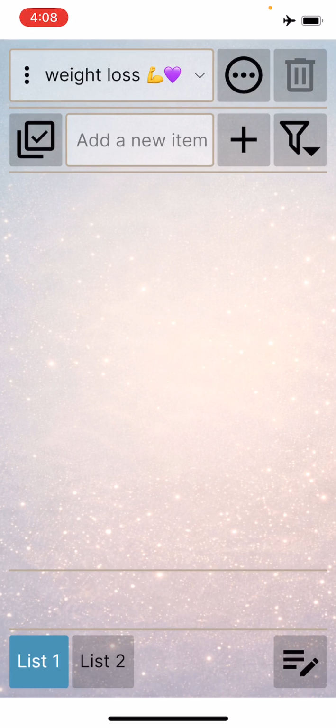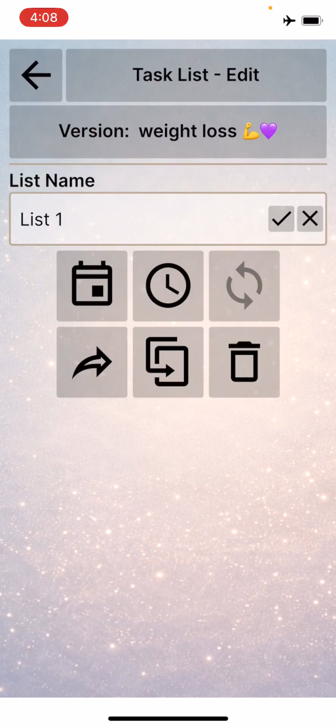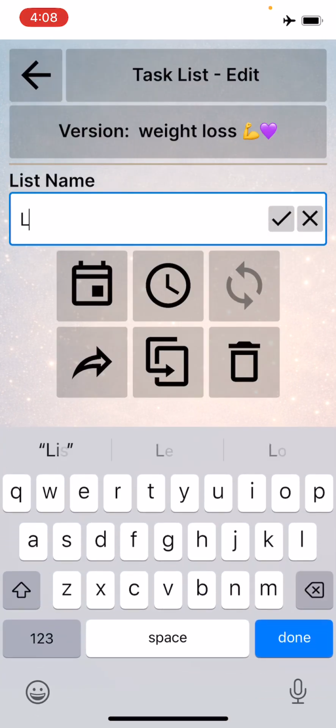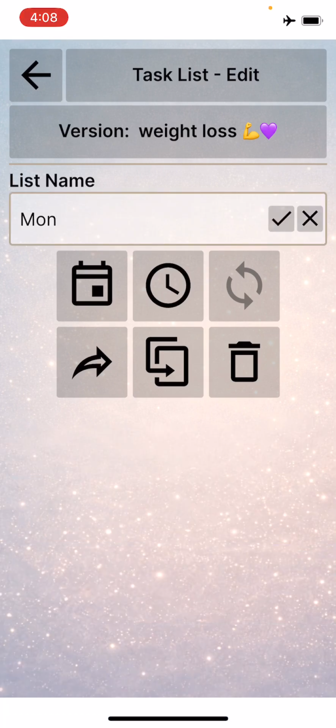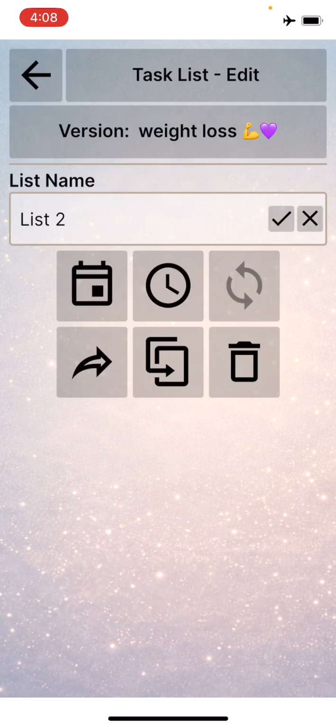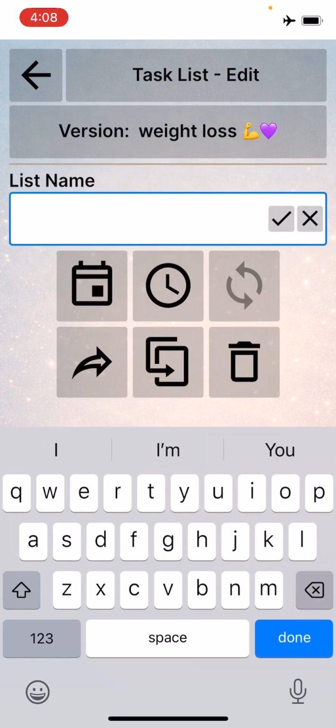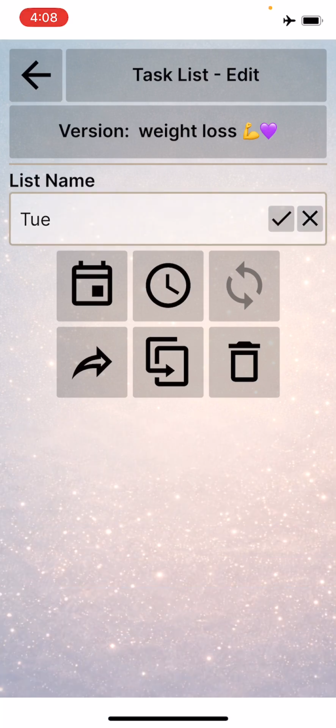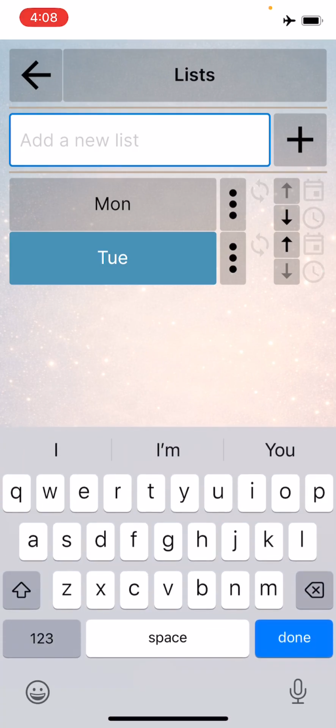Let's start with the list. I see a list 1 and a list 2 at the bottom. So I'm just going to click on the bottom right button and rename this to Monday. And it's good. Do the same thing for the second one. Call that Tuesday. And we'll need a few more, so I'm going to click that right there.